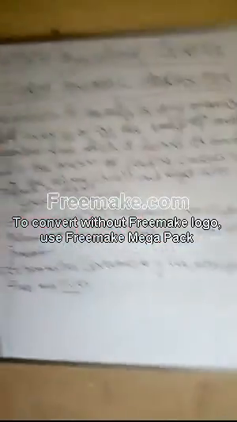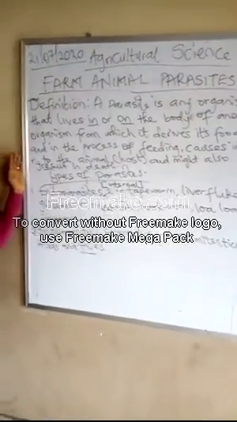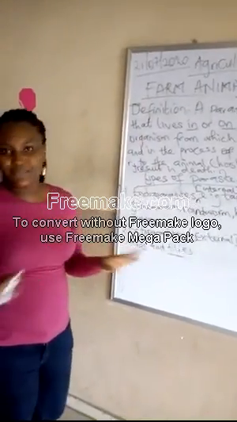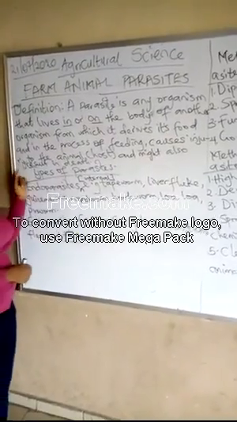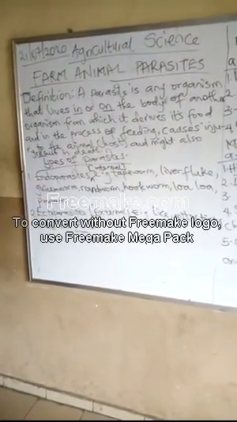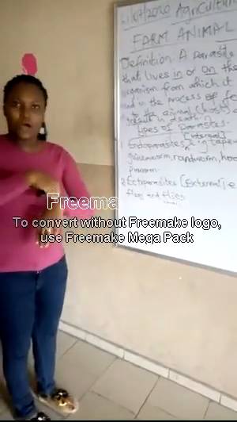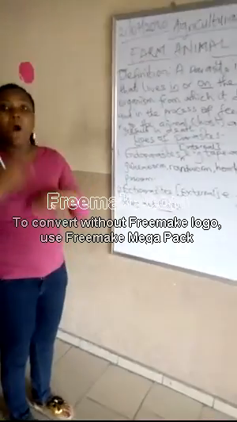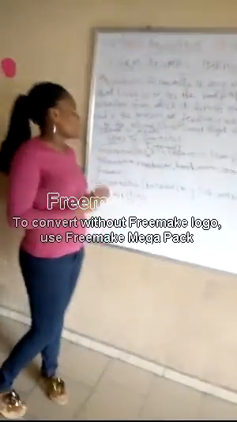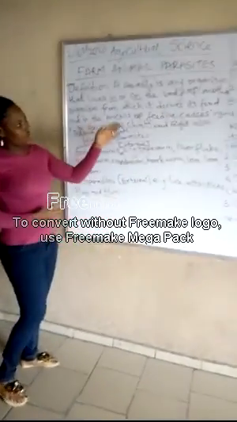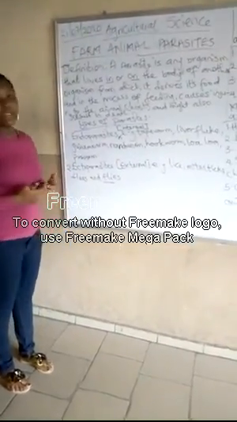Today we are going into farm animal parasites. By definition, a parasite is any organism at all that lives in or on the body of another organism, from which it derives its food and its nutrients. So it lives in the organism or on the organism, it can be inside the organism or outside the organism, and it derives its nutrients and its food from that organism. So in this process of feeding, it causes injury to the organism, and it might also result in death.